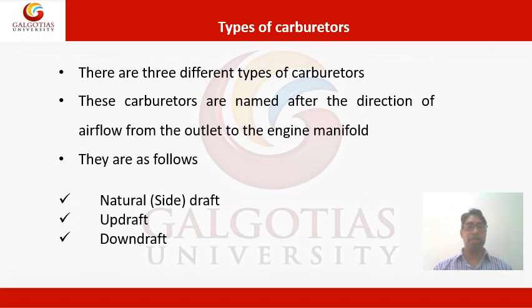Types of carburetors. Mainly there are 3 types of carburetor we are using, and it depends on the direction of airflow, from the outlet to the engine manifold. They are as follows. Number 1, natural draft. Number 2, updraft, and number 3, downdraft. So as per the direction of airflow, we can distinguish these 3 types of carburetor.